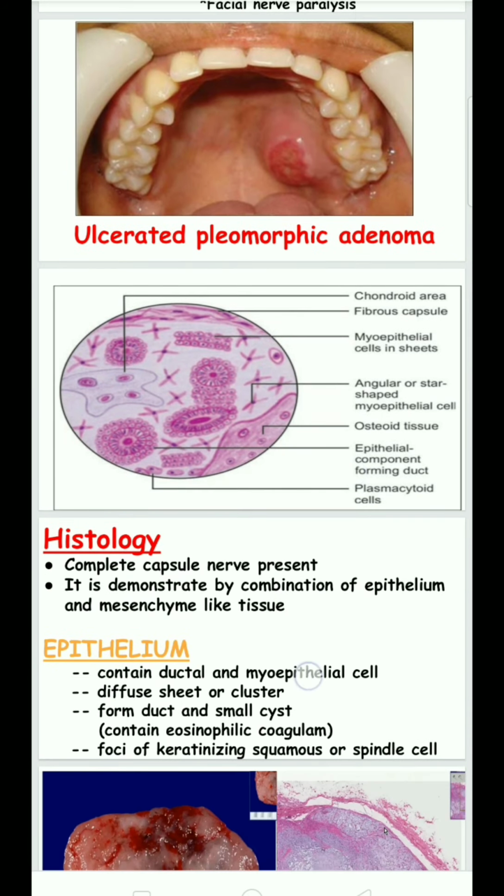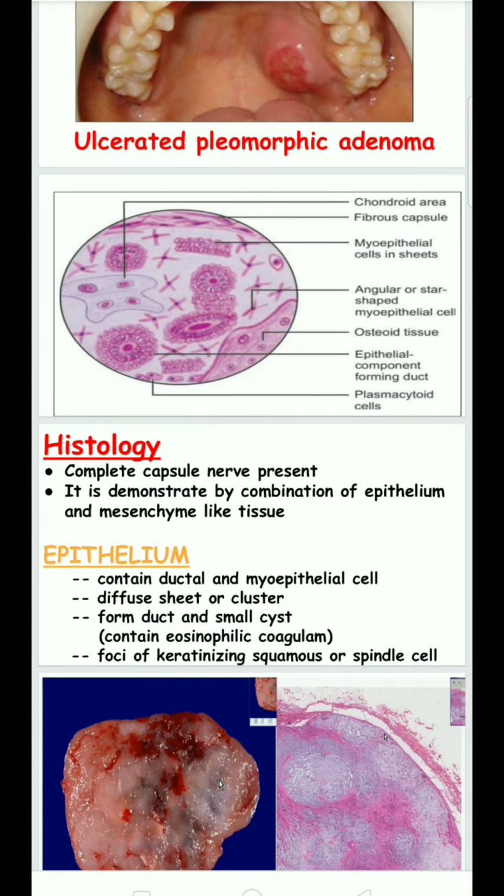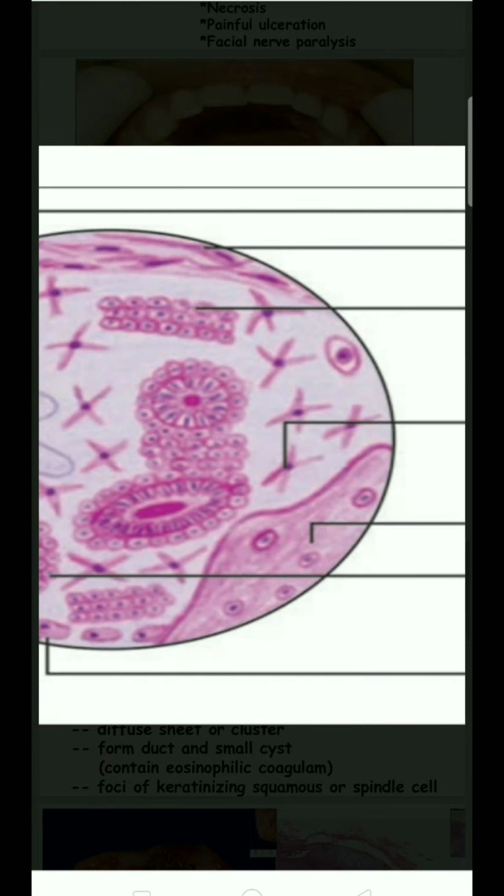In histology, a complete capsule is never present; an incomplete capsule is present in this tumor. It is demonstrated by a combination of epithelium and mesenchymal-like tissue.